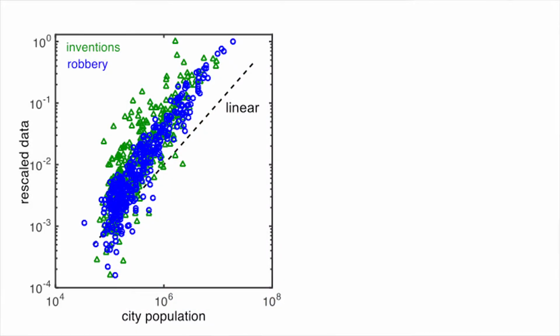See, for example, I'm showing the number of robbery cases in those US cities, and here are the number of AIDS cases. So all these three quantities are serious issues that affect our everyday life.